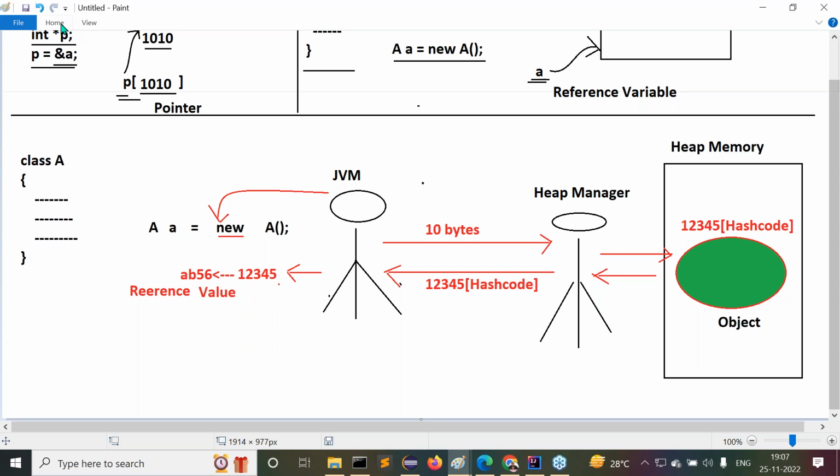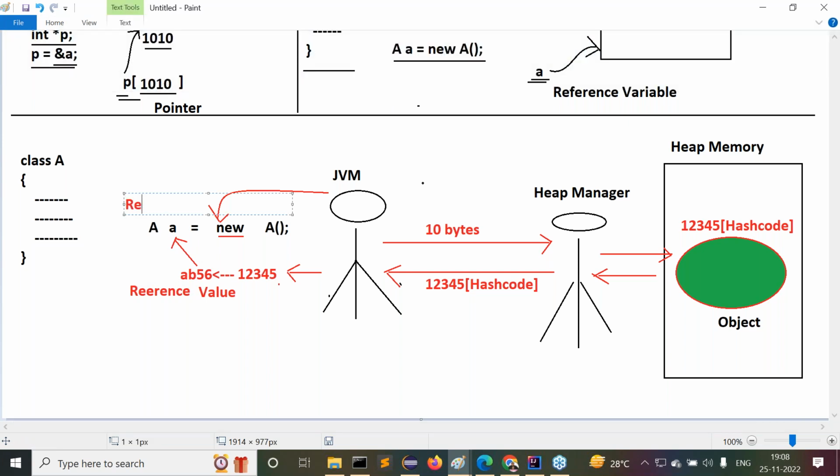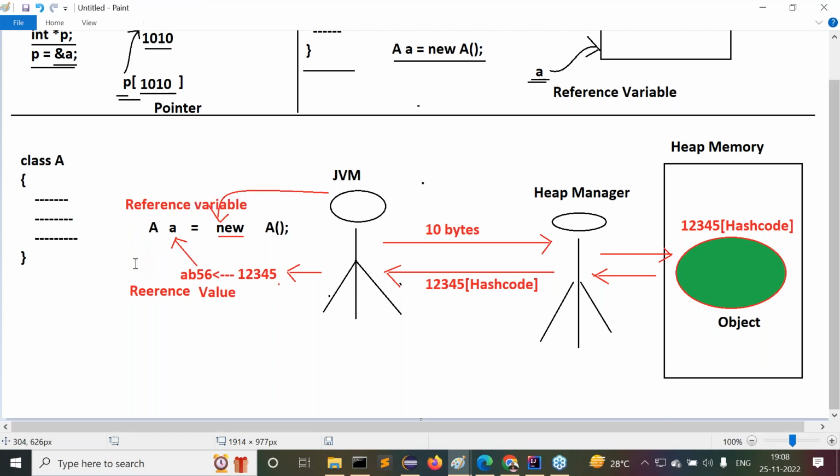Whenever a reference value is created, immediately JVM will store that reference value in a variable in Java. That variable is called a reference variable. All of you are getting my point or not?